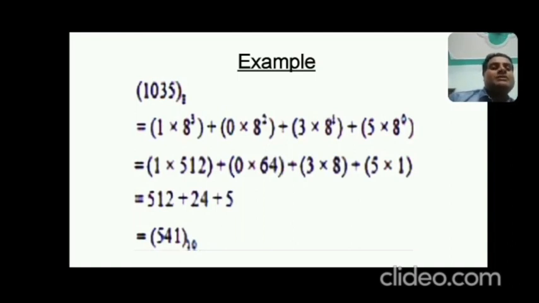Now calculate them. 5 into 1, 3 into 8, 5 into 64, 512. So the value is 5 plus 24 plus 512. The equivalent value is 541 in decimal.